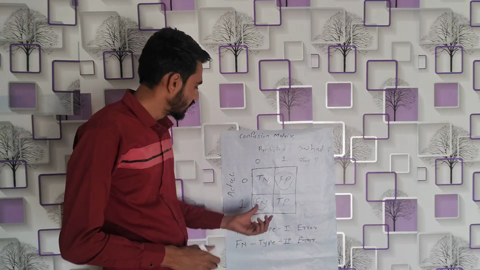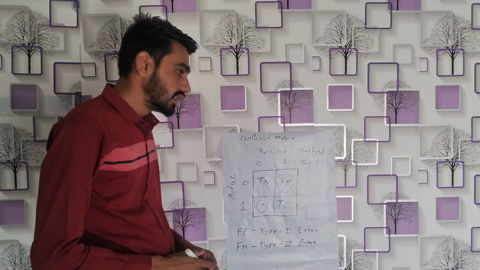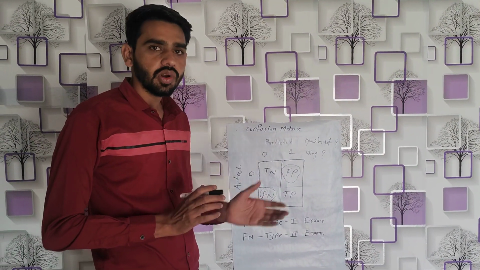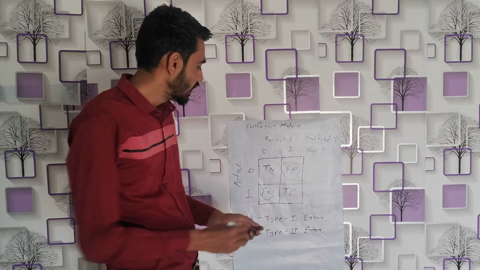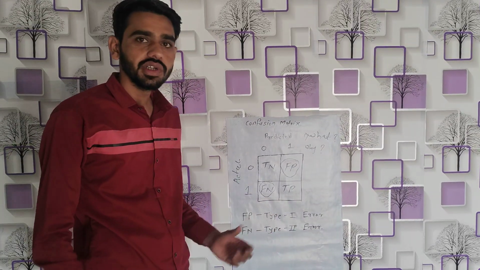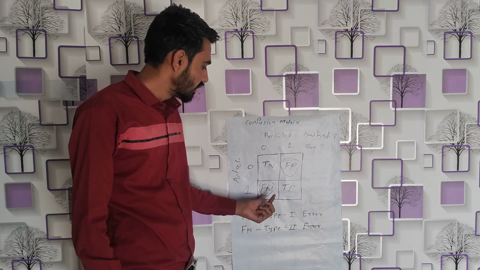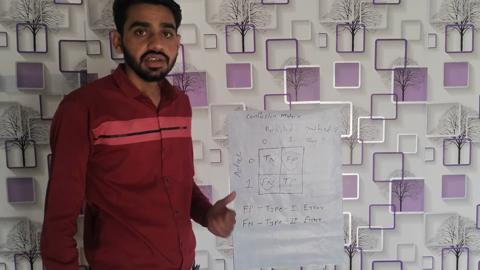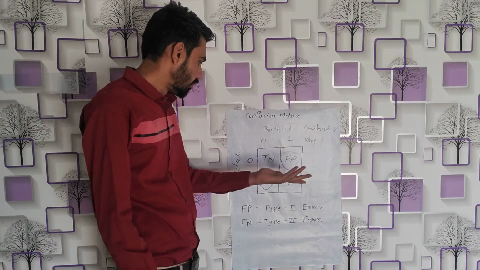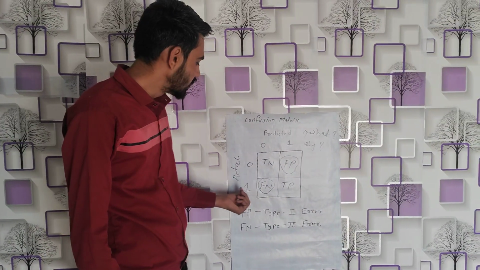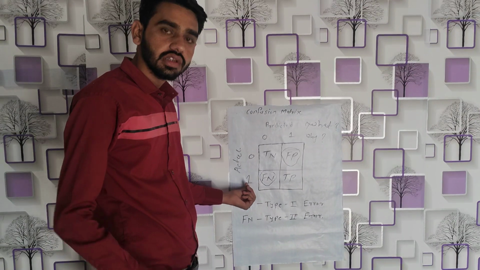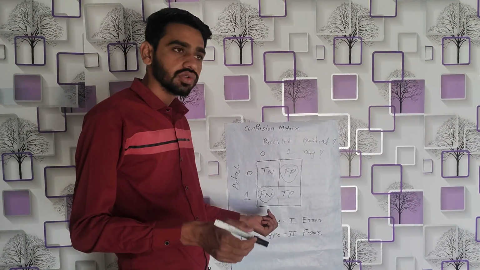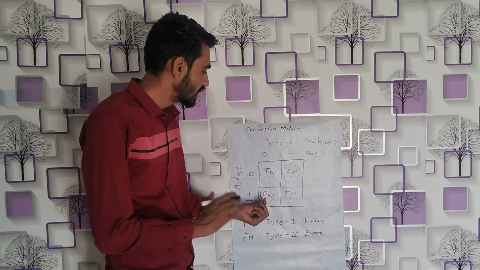The person is happy. He says he doesn't have any disease, and he goes home. But actually he has the disease, and the model predicted no disease. It means it predicted negative, but it's a wrong negative. It's a false negative. So what happened in that case? The patient may get serious in the future, or anything else may happen. The actual result is positive, the patient has the disease, but the model predicted negative. So that's the term we call false negative.